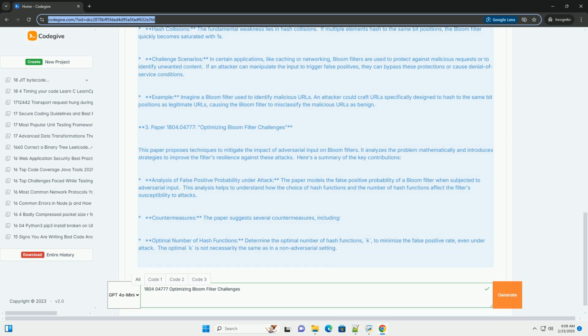A lower error rate requires a larger bit array. It calculates size, the length of the bit array, and number_hashes, the number of hash functions, based on the capacity and error rate. The formulas used are derived from the mathematical analysis of Bloom filters.